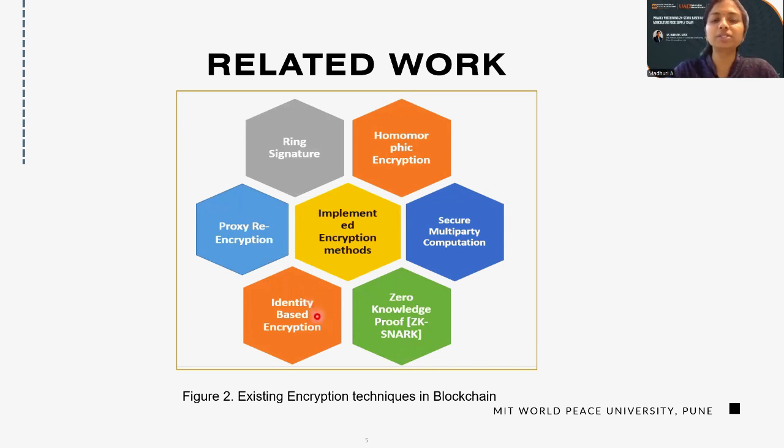There is identity-based encryption, where data gets encrypted without revealing the identity. Another famous methodology is proxy re-encryption, and some researchers have used this proxy re-encryption for enhancing the security. Even the ring signature, which is just like a digital signature, is used so that we can authenticate the data, whatever we are transferring.